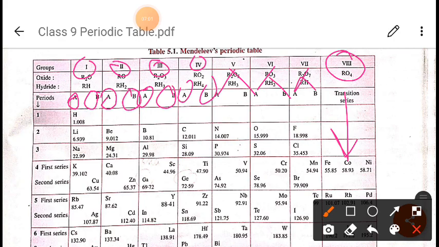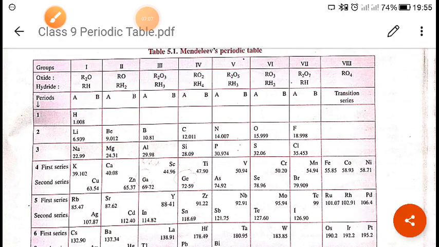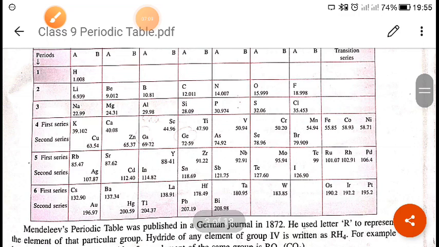That is because inert gases were not known at that time. Nowadays, group 18 is called the group of inert gases. But when Mendeleev was arranging these elements in his periodic table, inert gases were not known. So in group 8, he placed some other elements like iron, cobalt, nickel and so on, right?